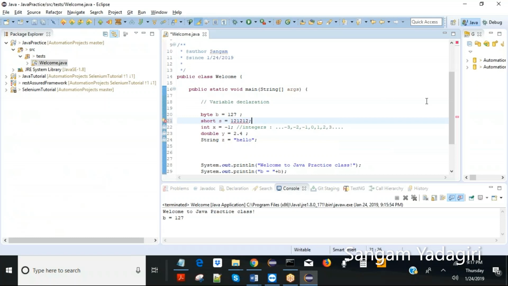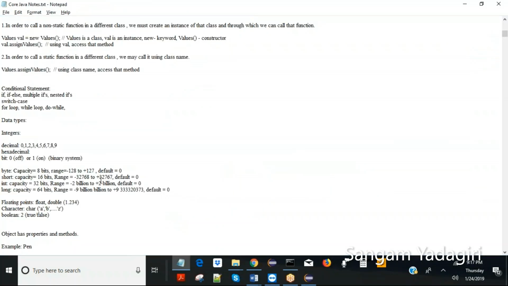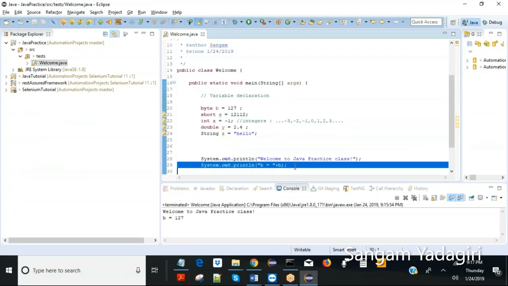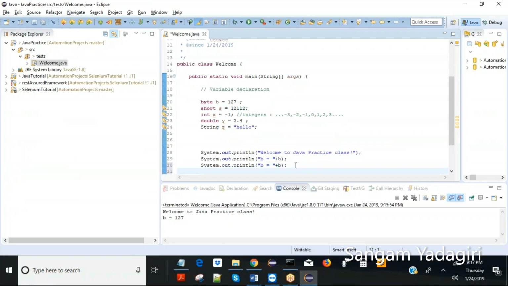When you assign an invalid value, it is not going to execute at all because it is not going to compile. This is a compile time error. So you have to correct it before even running it. If you get at least one error, you cannot run it, so you have to look at the line which is throwing the error. Now this is the correct value because it lies in this range. Let's add this to System.out.println. Right now we are just printing to the console, that is very basic Java code.